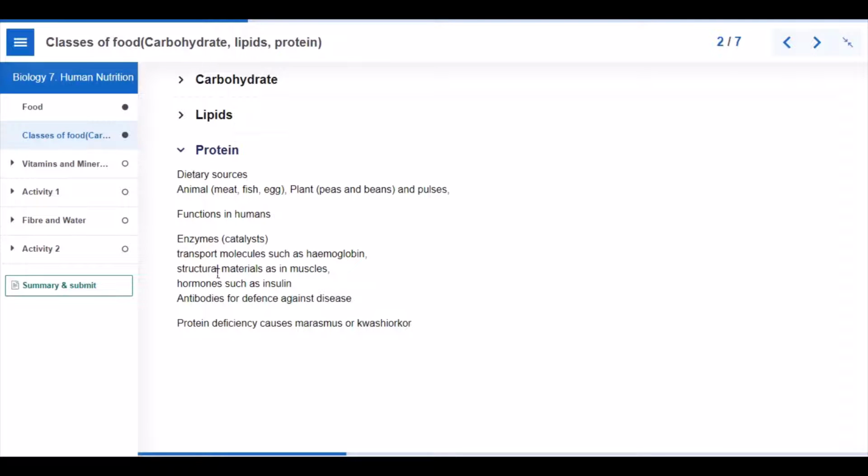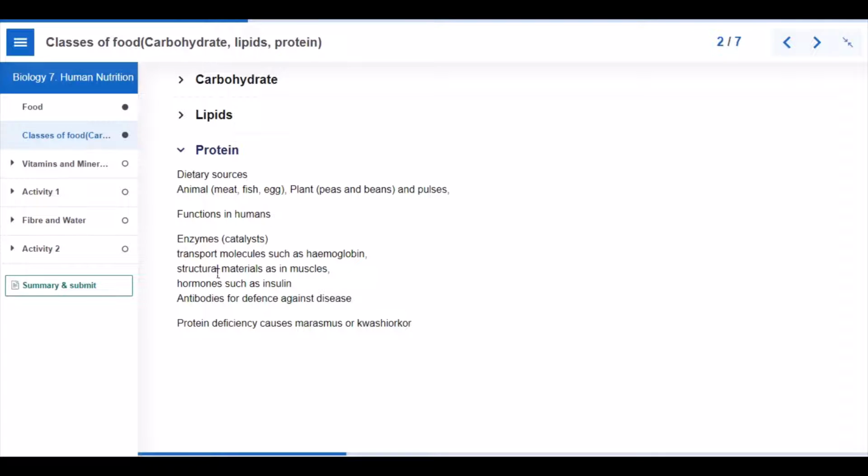Protein sources: animal sources include meat, fish, and egg. Plant sources include peas, beans, and pulses. Functions of proteins in humans: enzymes, which are formed by proteins. Transport molecules, such as hemoglobin, are also formed by proteins.